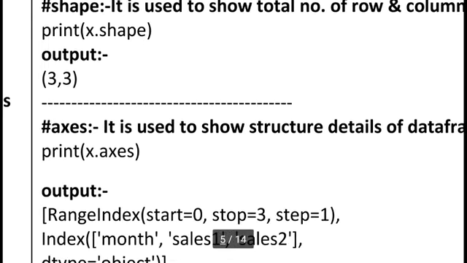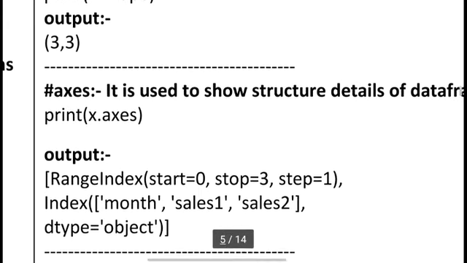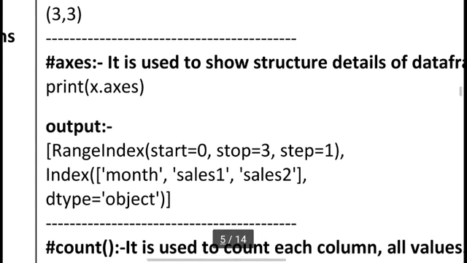Here I am using axis. It is used to show structure details. We already know the index always starts from 0 and stops at the total number of rows or column values. So you can see range index start 0, stop 3. Stop 3 means always one less. So here you can see in our data frame 0, 1, 2 rows, and step 1, we already know.